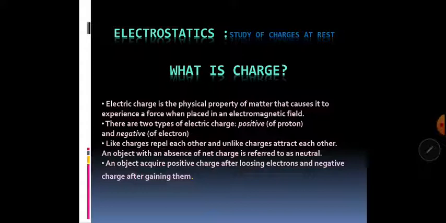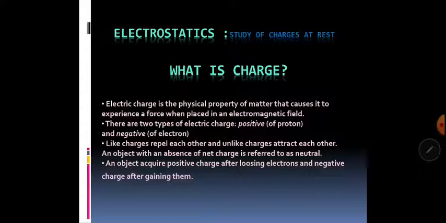So as we have already discussed, electrostatics is nothing but the study of charges at rest. Before we move on further, let us discuss the meaning of a charge. Students, you already know that there are two types of charges, positive and negative. We all know an atom is made up of a nucleus which contains positive charges, that is protons, and electrons surround that nucleus and revolve in circular paths as per Bohr's theory. The total number of electrons revolving around the nucleus is the same as the number of protons in the nucleus. As a result, the net charge of an atom is zero.